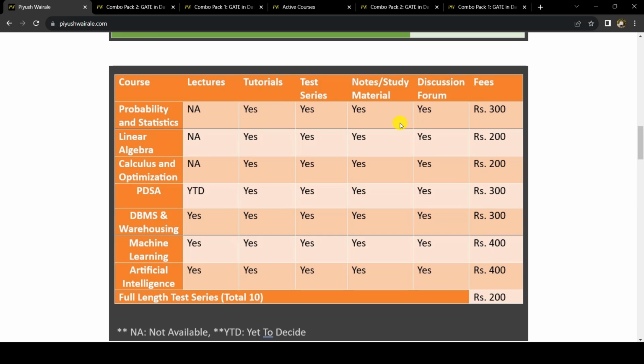Okay. And for probability and statistics, the fee is just 300 rupees. Linear algebra just 200 rupees. Calculus and optimization just 200 rupees. Okay, so that's about the maths and stats part.